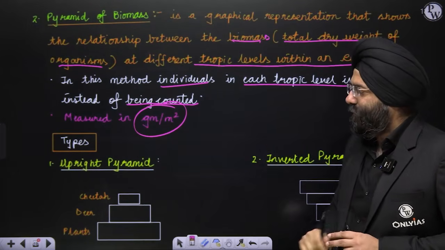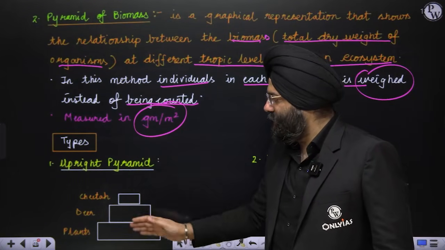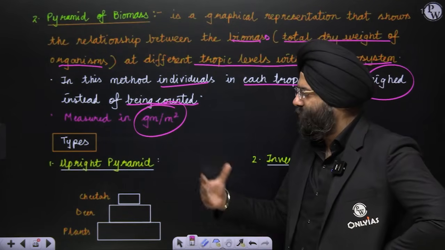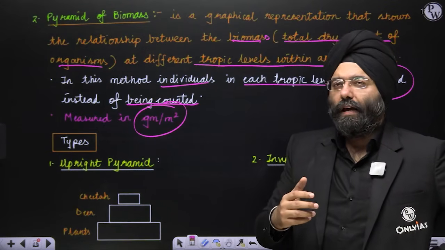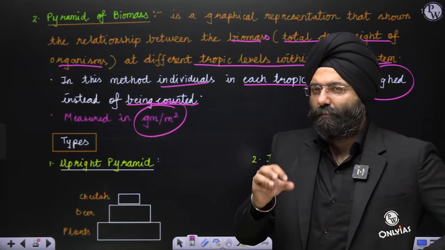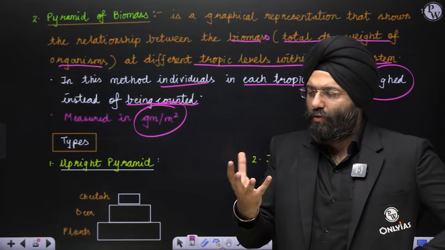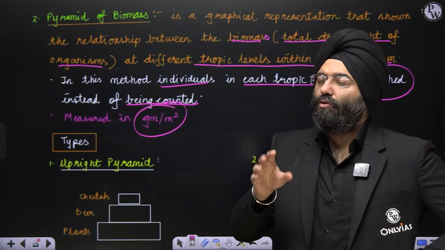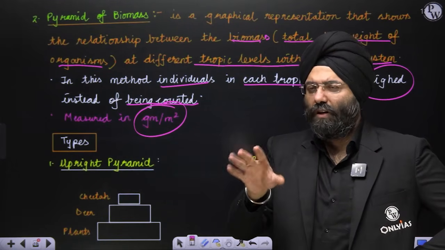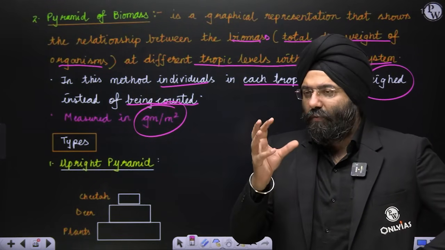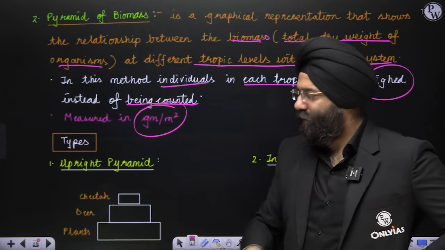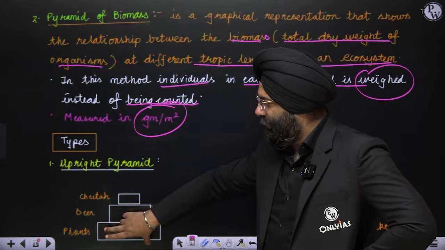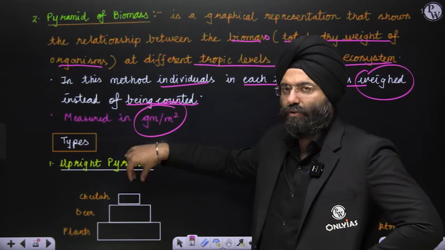So types: you can have an upright pyramid also. Let us take a region where you have plants, deer, and cheetah. If I take the biomass, that is the total weight of the plants of that region, you will realize those plants together will weigh much more than the cheetah, because cheetahs are not going to be in large number, but we are not talking about the number, we are talking about whatever cheetahs are present. So their weight is going to be lesser per meter square, but plants is going to be more, and deer is going to be between them. So you will realize that over here the biomass is more, less and lesser. So it is an upright position also.